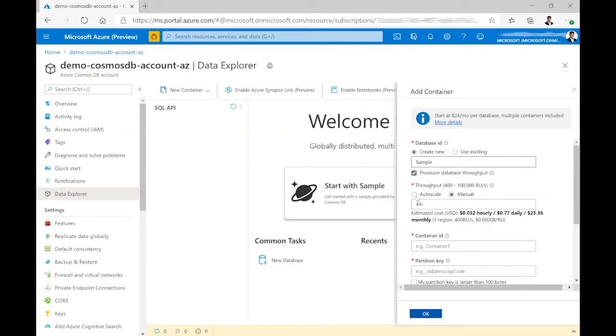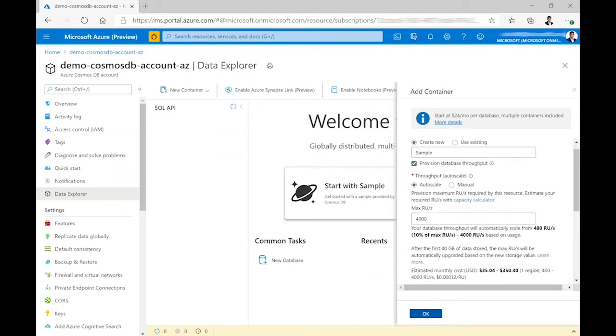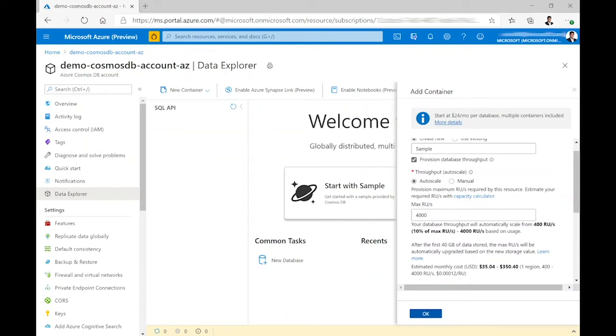So you can choose the manual mode here and select the number of RUs. And if you're not sure about your workload predictability, you can go for auto scale. If you see here, in auto scale you can configure a number of RUs here. At the same time, your RUs will be managed by Cosmos DB. The lowest it can go is 10% of the maximum whatever you are configuring here.